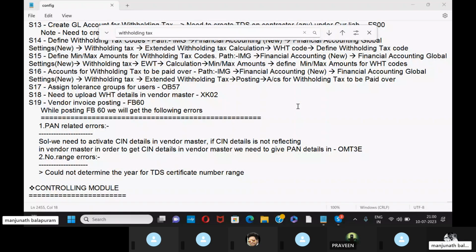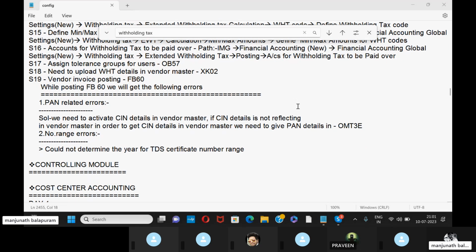So what is the greatest issue you have resolved in your last company? In such cases, you can say this issue and solution: PAN-related issues, especially while configuring withholding tax, and moreover number range issues. You will get an error like could not determine the year for TDS certificate number range. If you face any number range issues in this, then we need to assign number ranges for the particular document in FBN1.